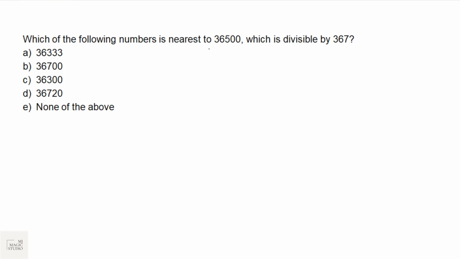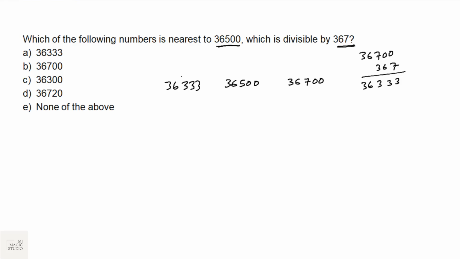Which of the following numbers is nearest to 36500, which is divisible by 367? Okay, either we can divide this and then find the coefficient, and then we can work out whether we need to go to the left or the right. But here we can do it with 367. The next number is 36700, if I do 367 into 100. And into 99 would be 36700 minus 367. That would be 36333.